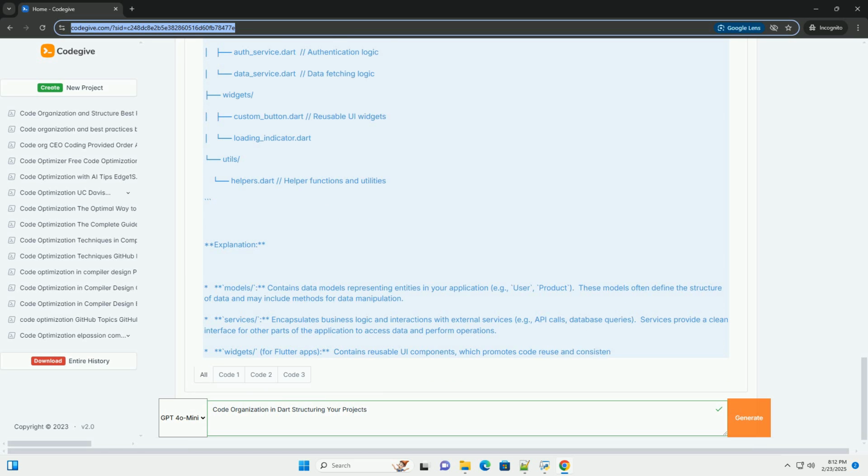Asynchronous operations. The getTasks function simulates an asynchronous operation using Future.delayed. In a real application, you would fetch data from a real API or database.